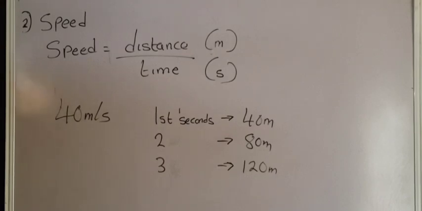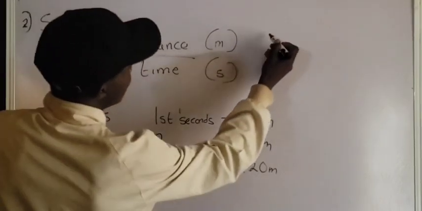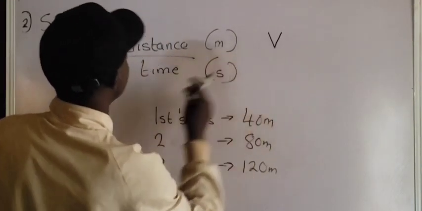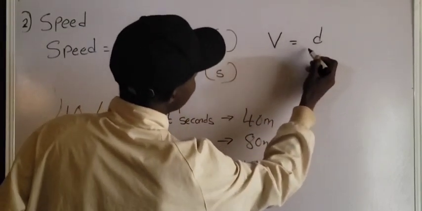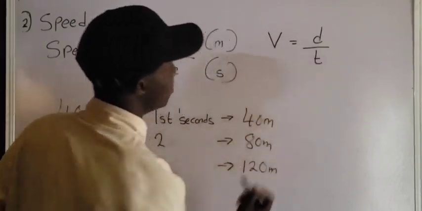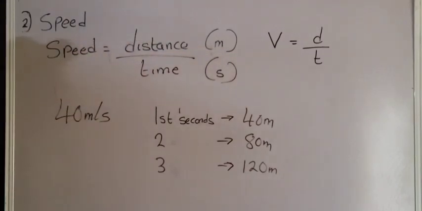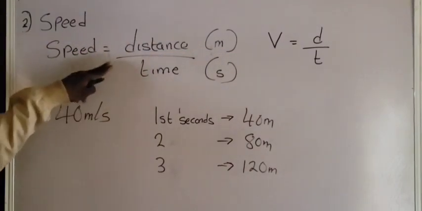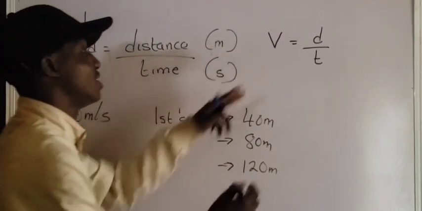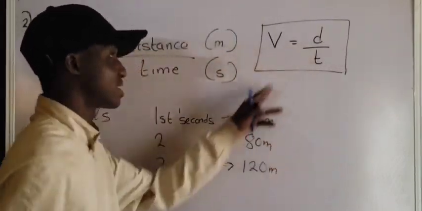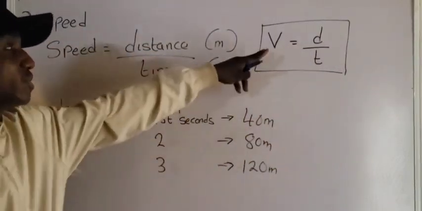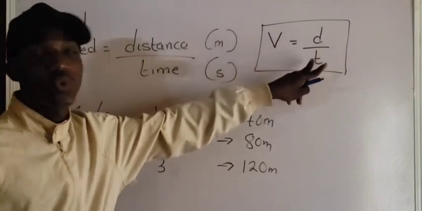And also, I want you to note that since speed is distance over time, speed is represented as v. v is equal to d, which is distance, all over t. Do you understand? This is the equation connecting speed, distance, and time. The equation connecting speed, distance, and time is what? Speed is equal to distance over time.